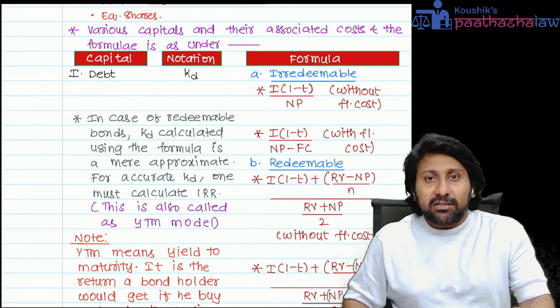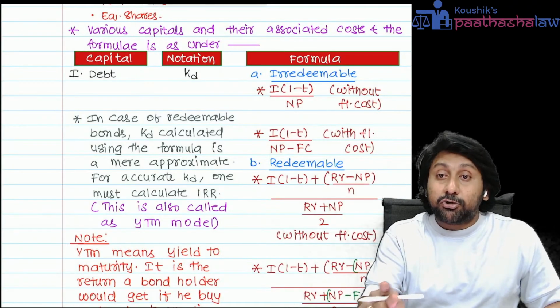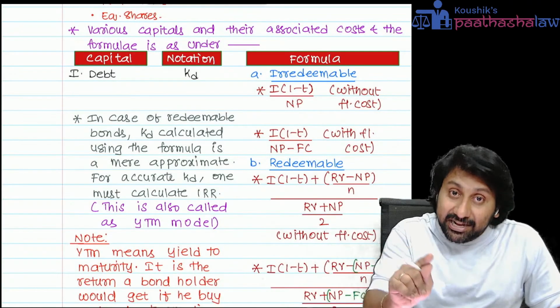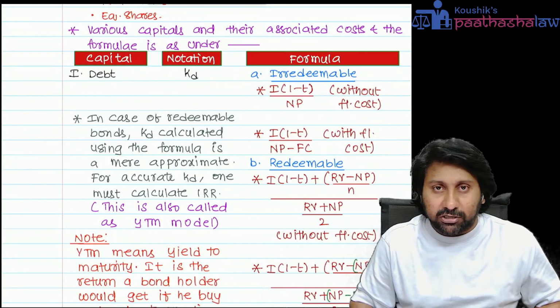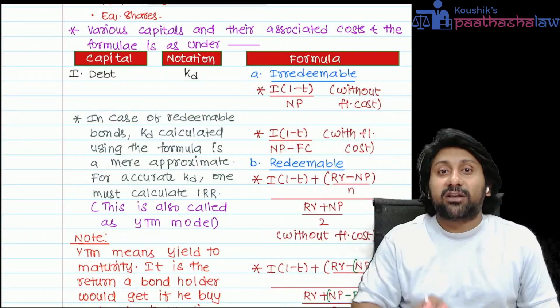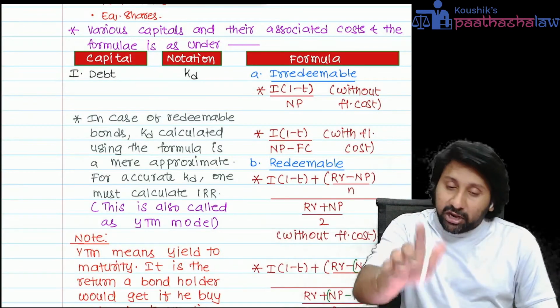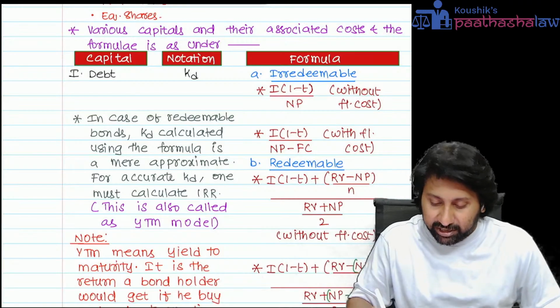Issue price means, in the question they will give par value 100, issue price is 90. On that 90, you have to apply that percentage of flotation cost. Sometimes they will clearly tell in the question to apply the flotation cost on par value. Then you have to apply it on par value only.